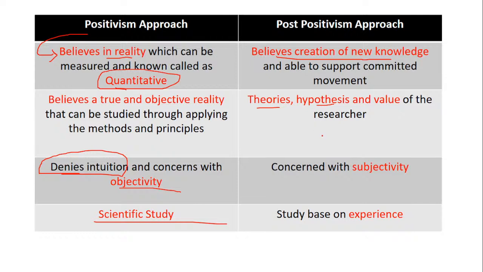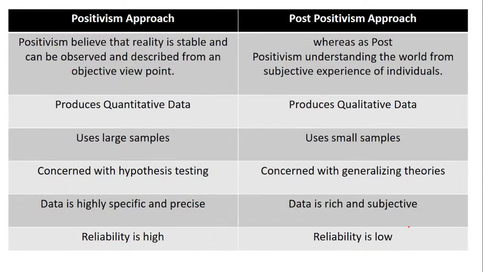So you can say that it is something which is qualitative, it is concerned with subjectivity, and it is based on experience, which is used on the basis of given theories, hypothesis, and values. Now still, if you are not able to understand, I have purposely added one more slide.